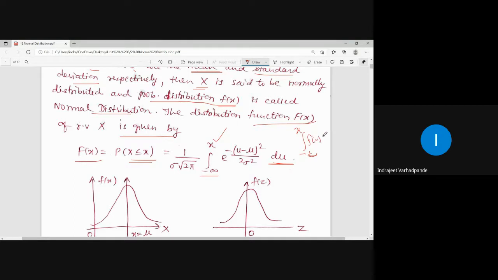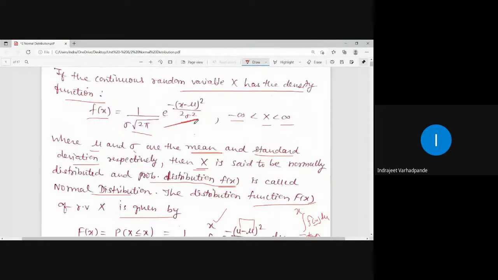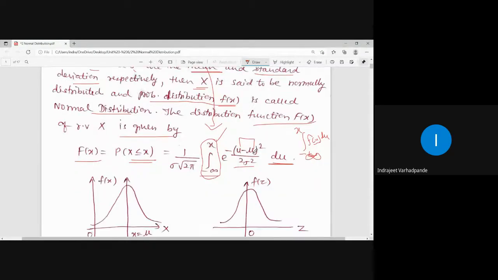How do you write down f of u du? Whatever your function f of x is, x is replaced by u, so this is (u minus mu) whole square upon 2 sigma square. X is replaced by u in this expression, and we write down this integration. The only restriction is that the integration should be bounded between the limits minus infinity to x, so that our answer is obtained for the distribution function in the form of x. This is the initial definition, the very initial formula we have learned for the distribution function capital F of x.